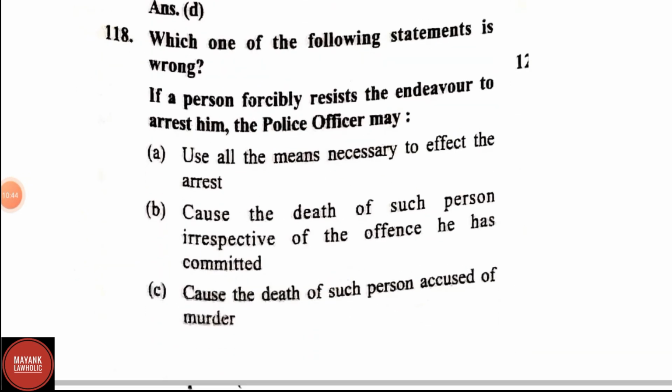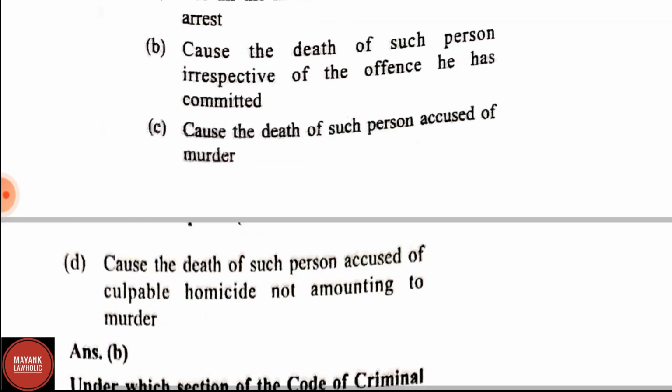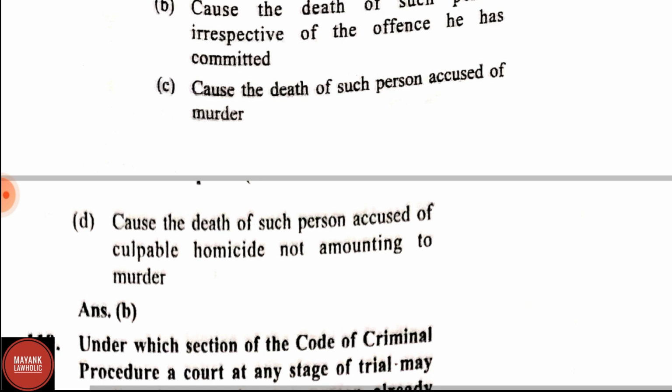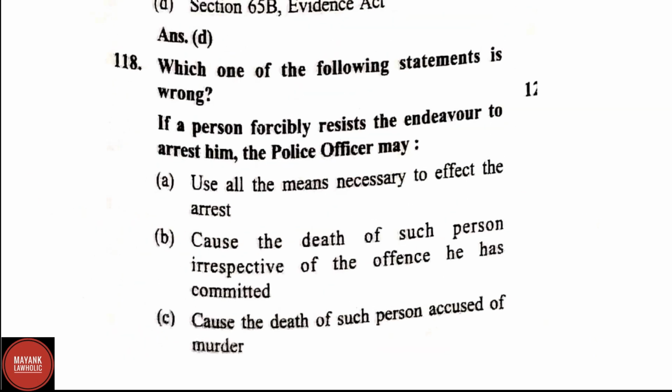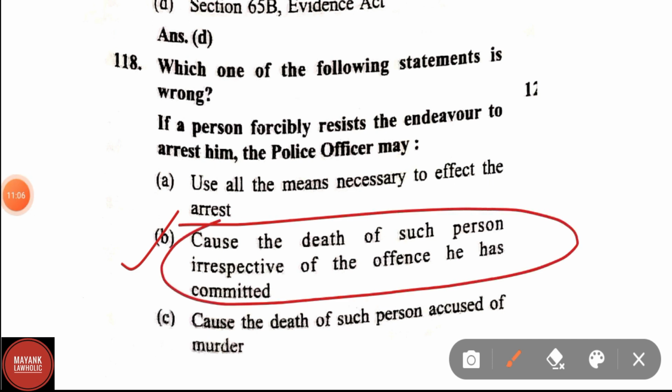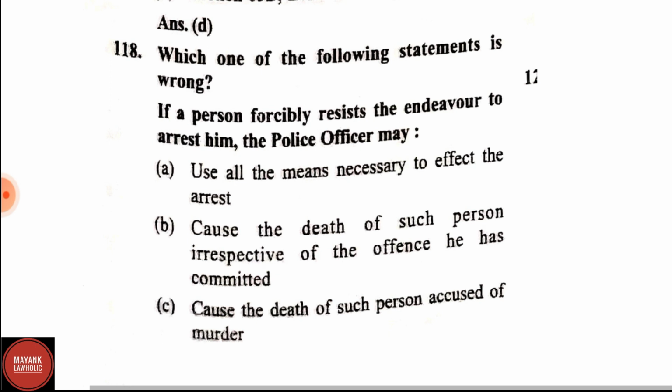Question number 118. Which of the following statement is wrong? If a person forcibly resists the endeavor to arrest him, the police officer may use all the means necessary to effect the arrest: cause the death of such person irrespective of the offence he has committed, cause the death of such person accused of murder, cause the death of such persons accused of culpable homicide not amounting to murder. Here the correct answer is option B, that is cause the death of such persons irrespective of the offence he has committed. This will be the wrong statement and other options are correct.